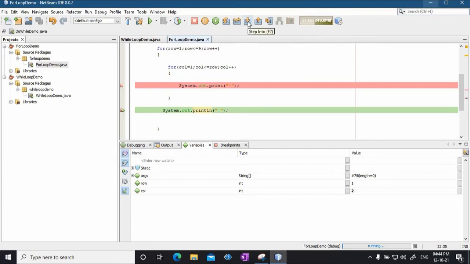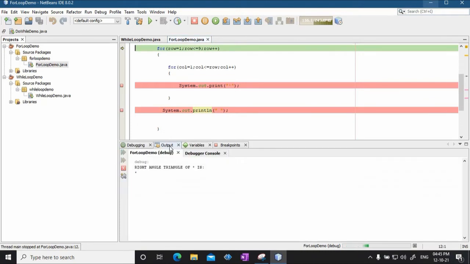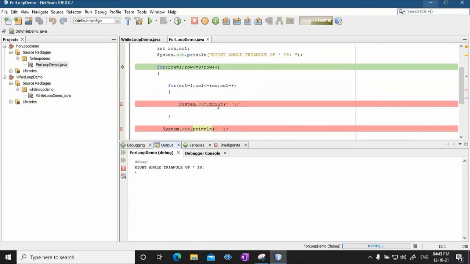Now when I step into, after printing this star over here, the remaining stars won't be printed on the same line, they will be printed on the next line. Now it comes here, outer loop, and row is incremented by 1.